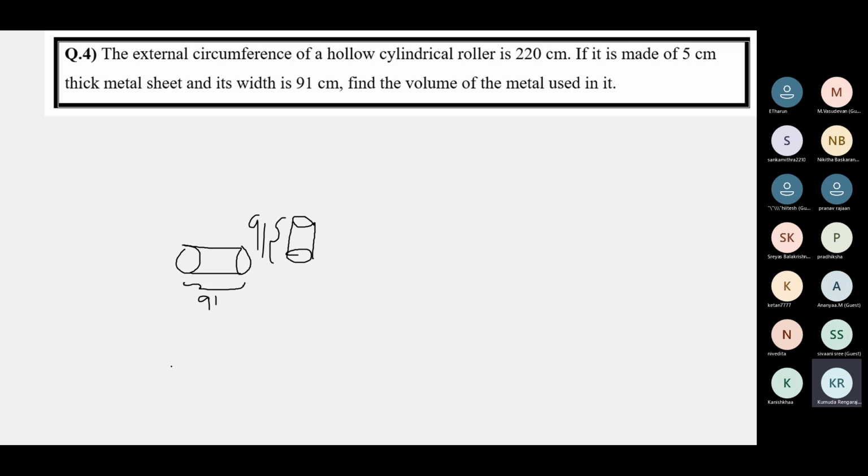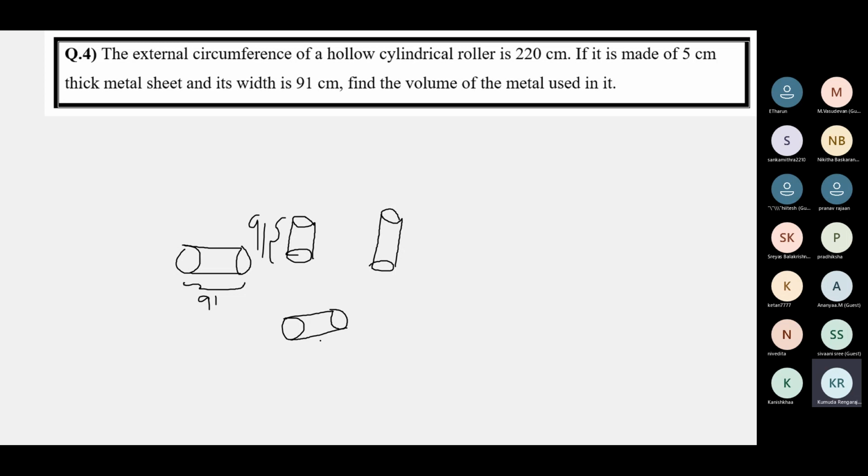It's a roller, so it rolls. That means it's moving horizontally, not vertically. It's not upright like a cylinder. When we say cylinder, we normally draw it like this, upright. But the roller is going to move horizontally like this.